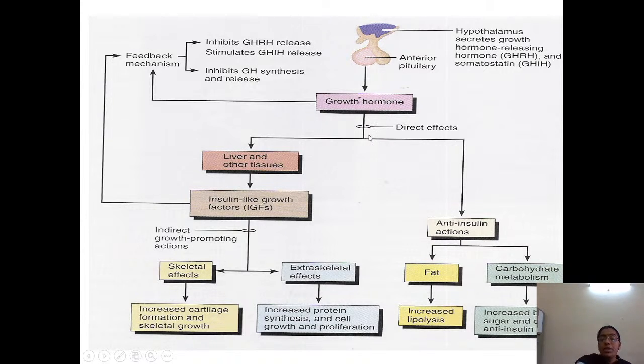The growth hormone, what it is: when it is stimulated from the liver, somatostatin is released. That affects the skeleton, which increases cartilage and bone formation. Other than that, it increases protein synthesis and fat metabolism, but inhibits carbohydrate metabolism. So this is the way it is acting.